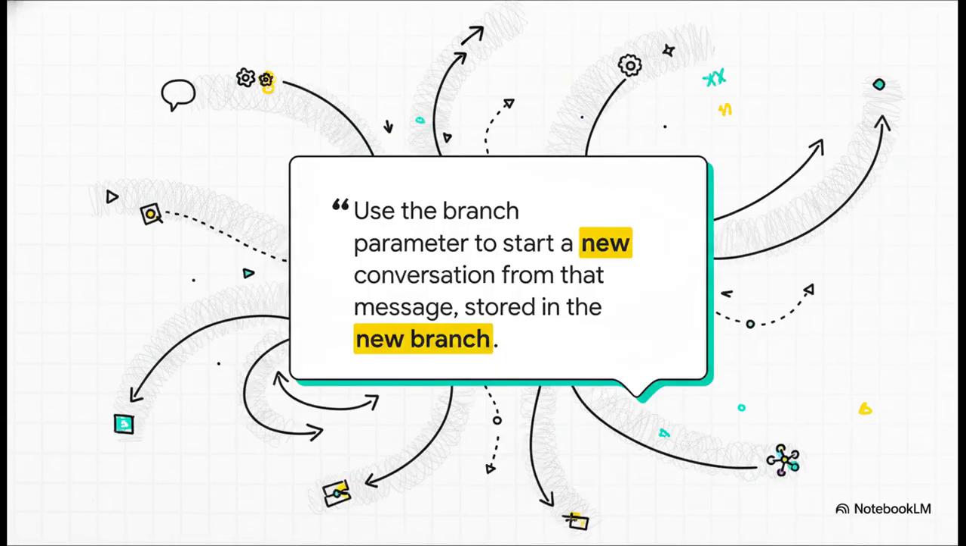And hey, don't just take my word for it. This quote from the docs explains it perfectly. You can basically pick any message from the past and say, okay, right here, let's start a new path from this point. You give that new path a name, and you can even jump back to the original conversation whenever you want. It's just a super flexible way to handle complex conversations.